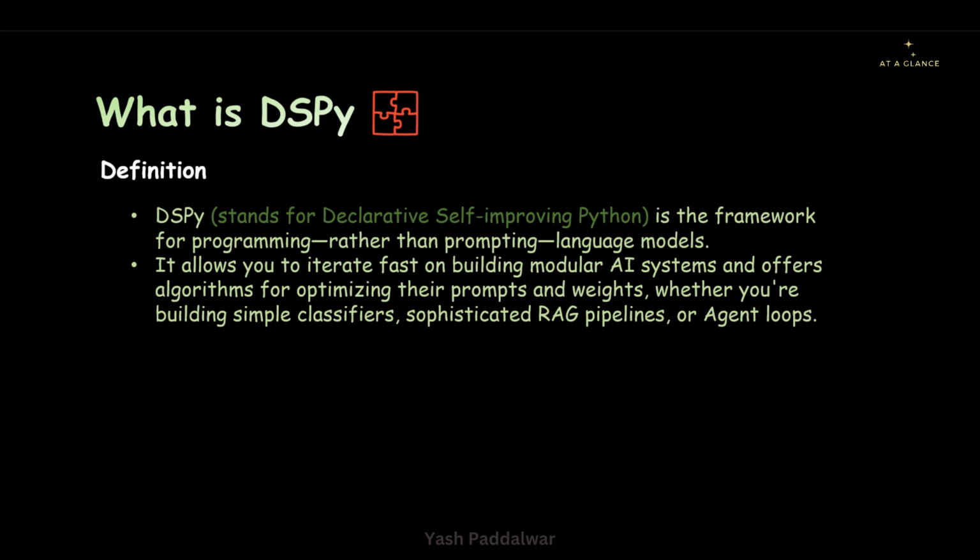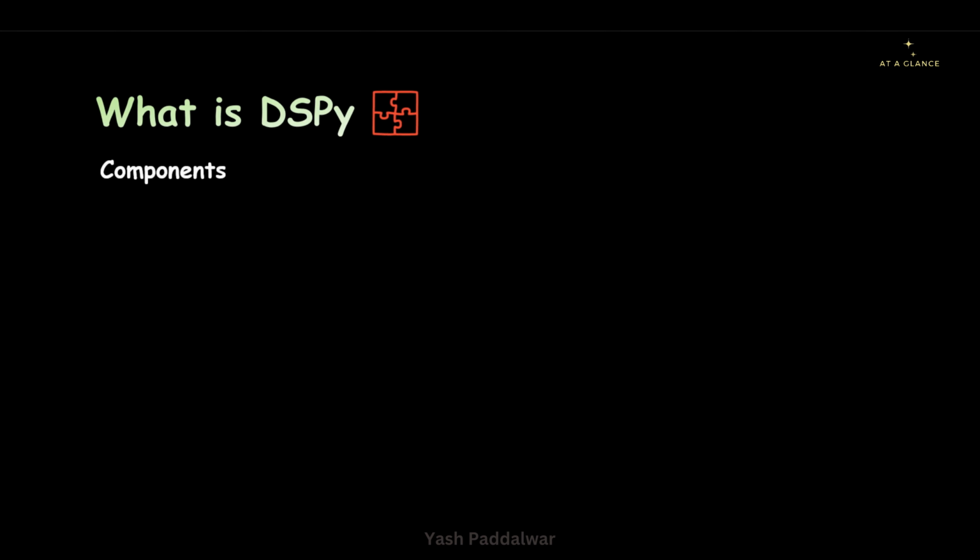Let's now see the components of this particular framework. So here is the list of components that I have provided. I have provided here 10 components of DSPy. We'll be looking into the definitions of it one by one, but in detail we'll be looking into all of them in the upcoming videos.